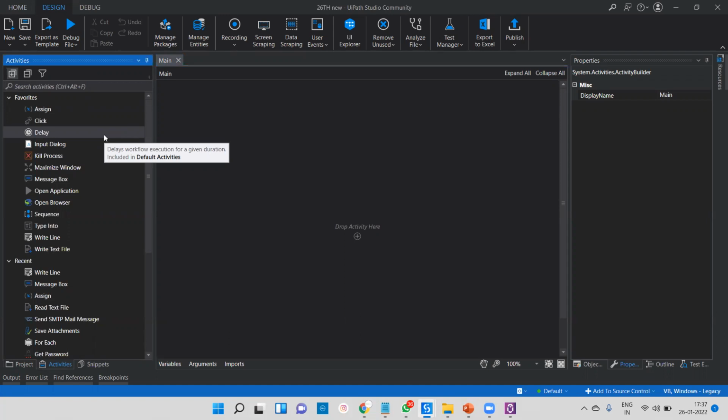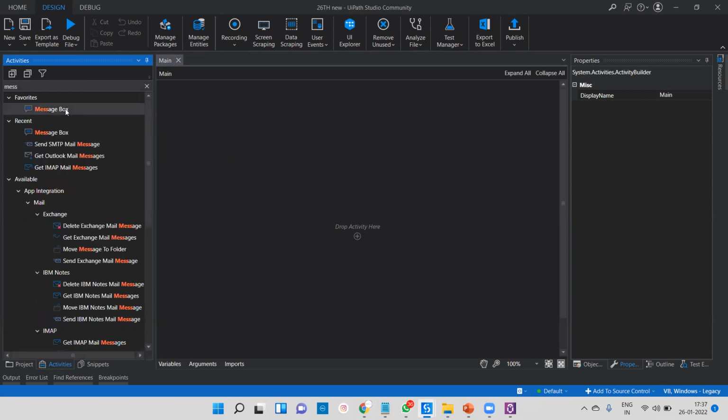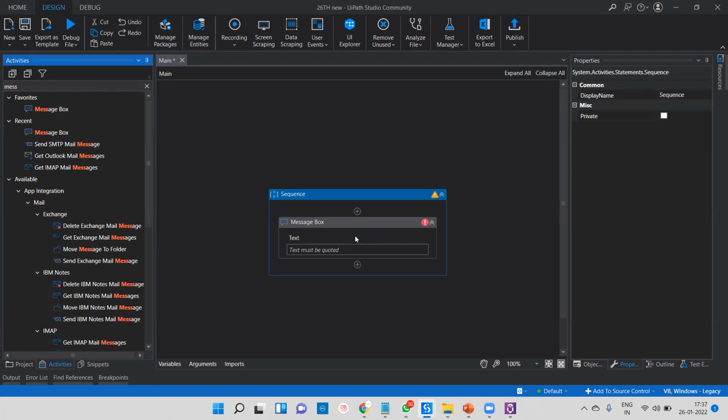Okay, suppose that I want to display something. We have a message box. What we'll do, we'll search for this message box, simple drag and drop and keep it like this here and go for automation. And here we are getting this message box and we are getting this error. Okay, so right now you can see here this is a child error and this is your parent error. You can see here one more child error. We are getting these things.